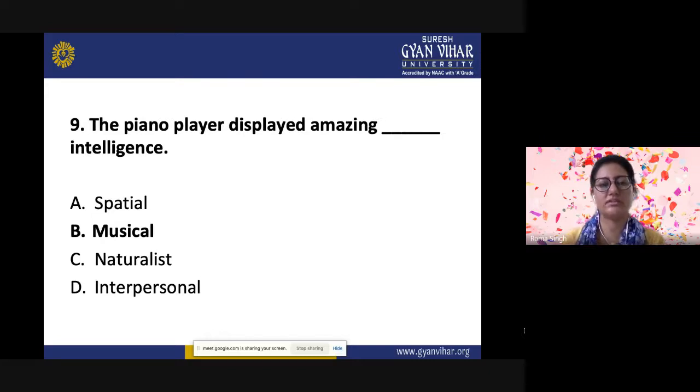The next question is, the piano player displayed amazing dash intelligence. So what kind of intelligence is being displayed by the piano player? Here we can easily identify. The options are spatial intelligence, musical intelligence, naturalist intelligence, or interpersonal intelligence. And the correct answer is musical intelligence. Anything related to music, the tone, the rhythm, and obviously if he or she is a piano player, they are displaying amazing musical intelligence here.